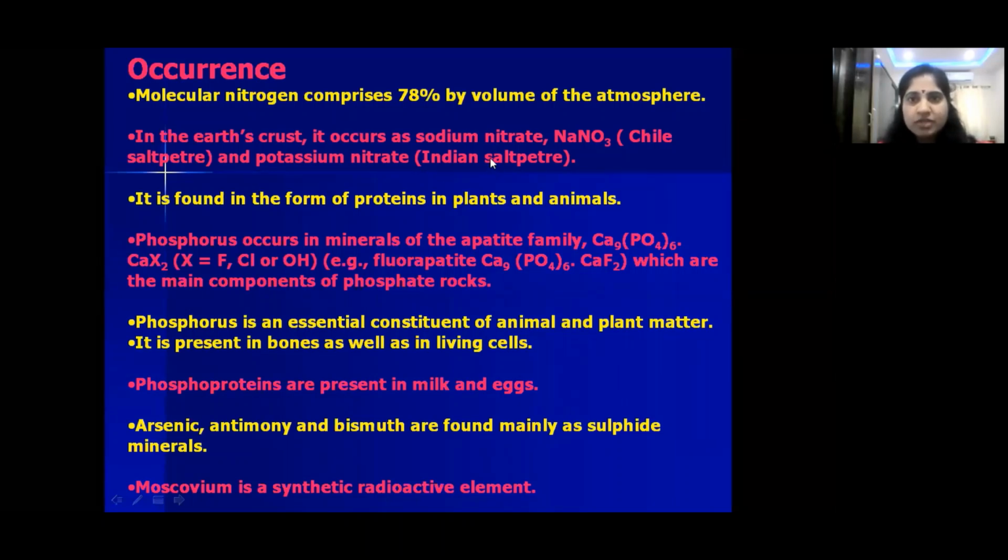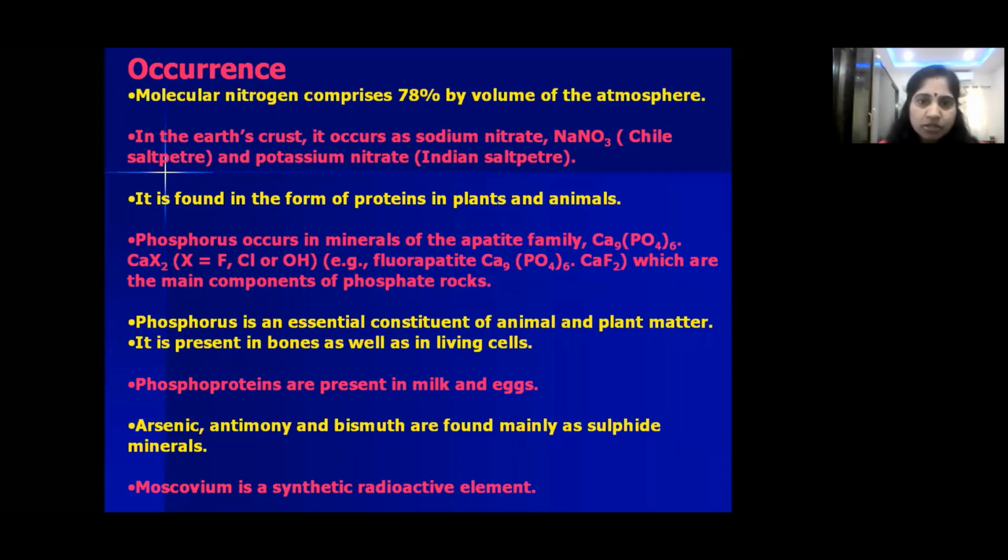Nitrogen is also found in plants and animals in the form of proteins. So proteins, amino acids: amino acids consist of nitrogen. Okay, is that clear, children? So this is about the occurrence of nitrogen.